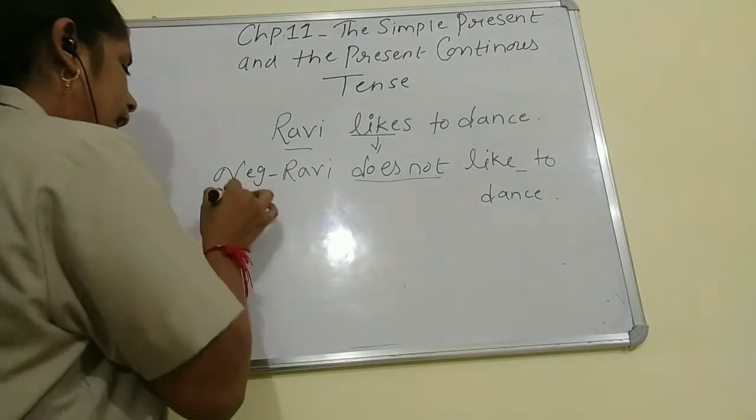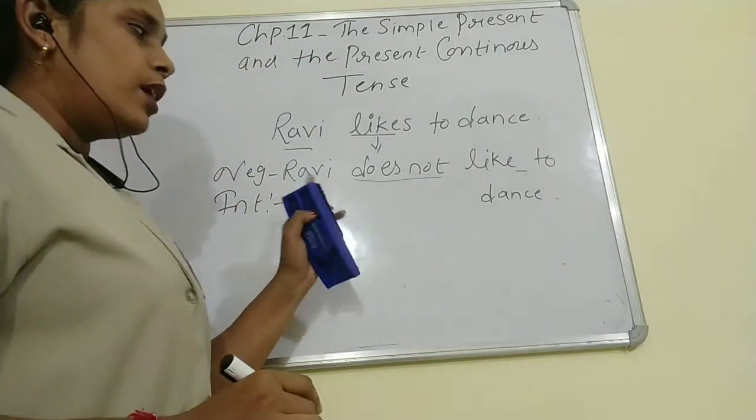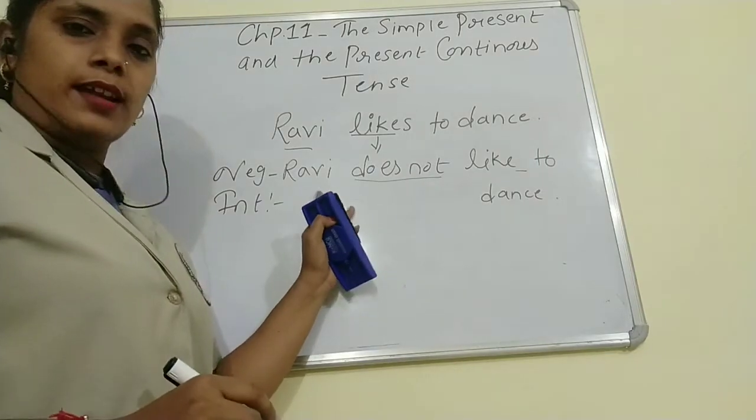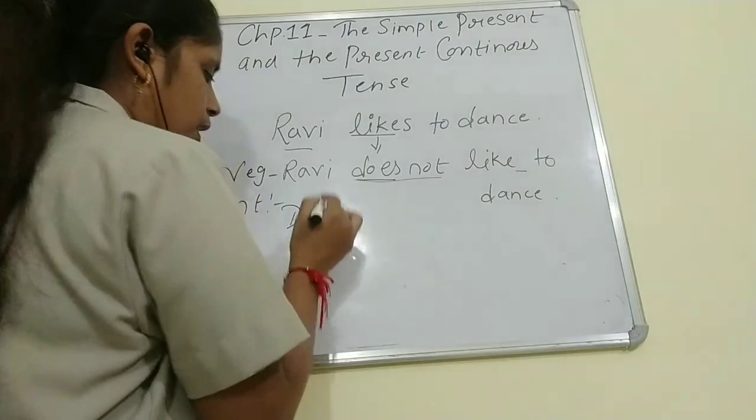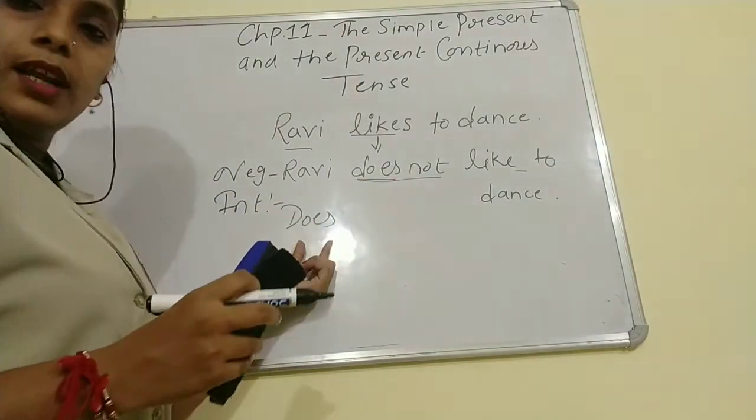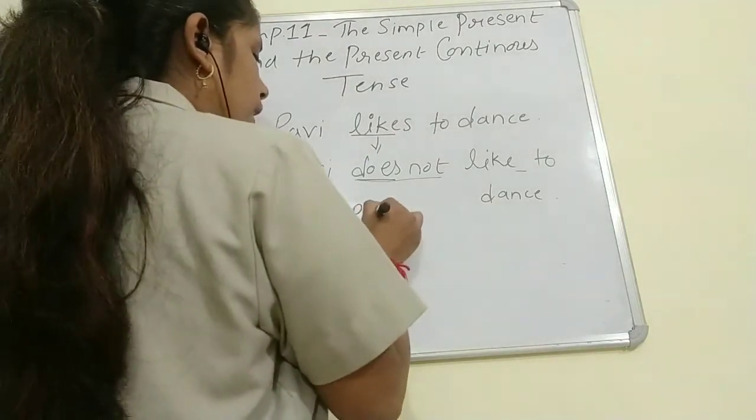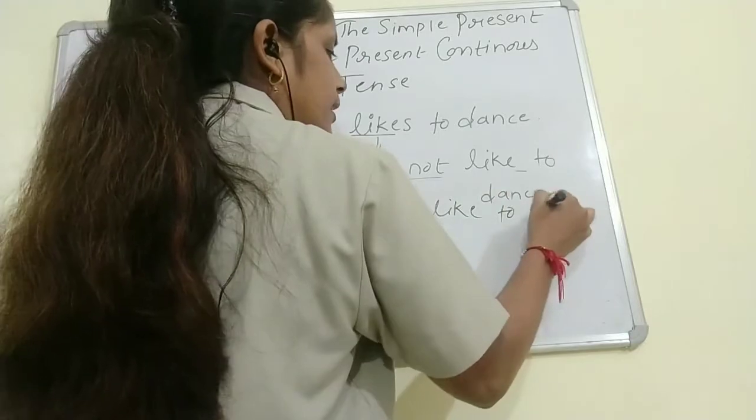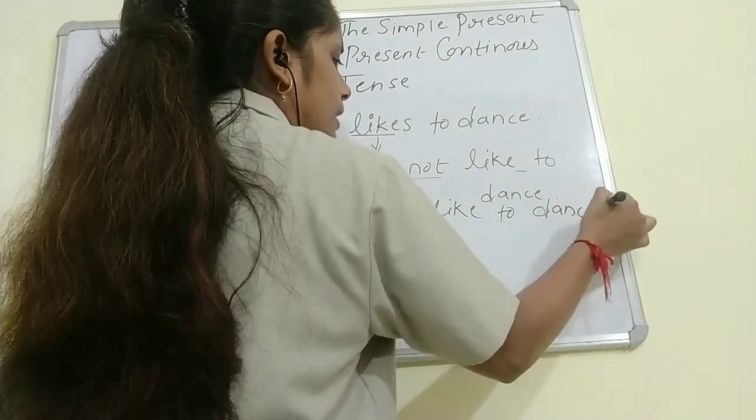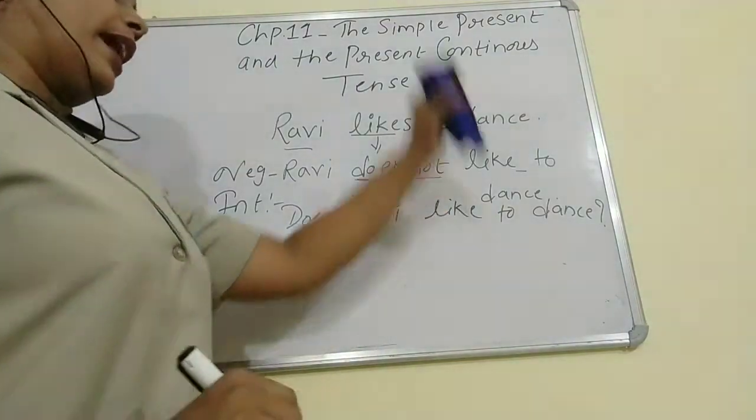Now children, interrogative. If I want to ask you a question, how will I frame it? Does will come in front. So the sentence will be, Does Ravi like to dance? Then put the question mark. The question mark is very important.